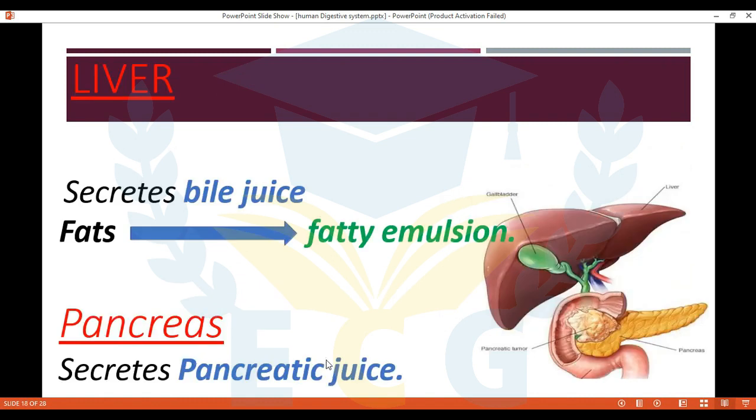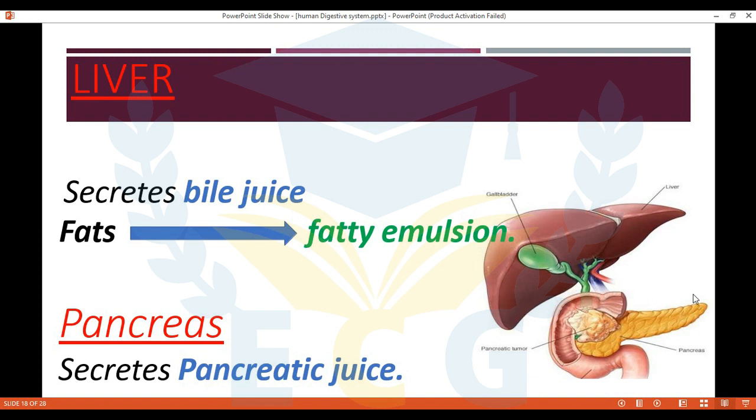Let's see the function of the liver. The liver secretes bile juice, and the bile juice works on fats. The fats, what do you think? Complex form or simple form? Great, it's complex form. So your body can't get benefit from this fat. It should be converted into simple form, which is fatty emulsion. So the bile juice works on fats and converts them into fatty emulsion, which has smaller particles than the fats.